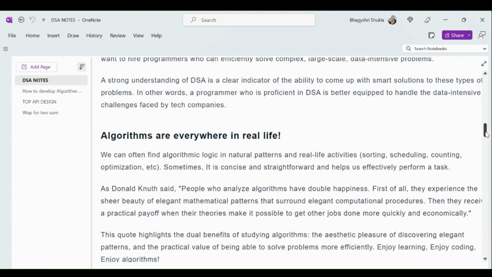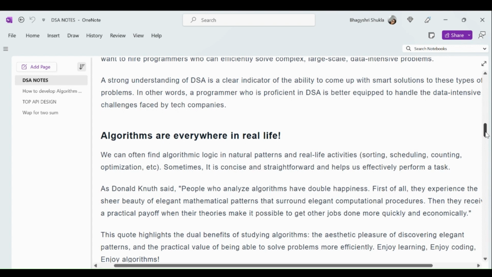Sometimes it is concise and straightforward and helps us to effectively perform a task. So one of them, like Donald Knuth said, people who analyze algorithms have double happiness. First of all, they experience the sheer beauty of the elegant mathematical pattern that surrounds the elegant computational procedure. Then they can receive a practical payoff when their theory makes it possible to get other jobs done more quickly and economically. So this quote highlights the dual benefit of studying algorithms: the aesthetic pleasure of discovering an